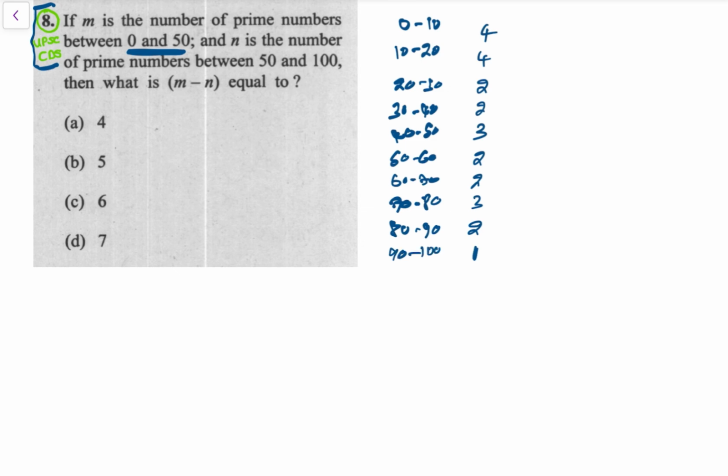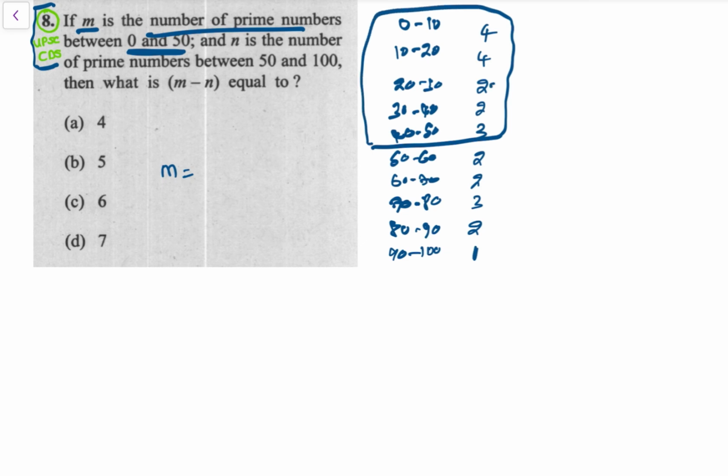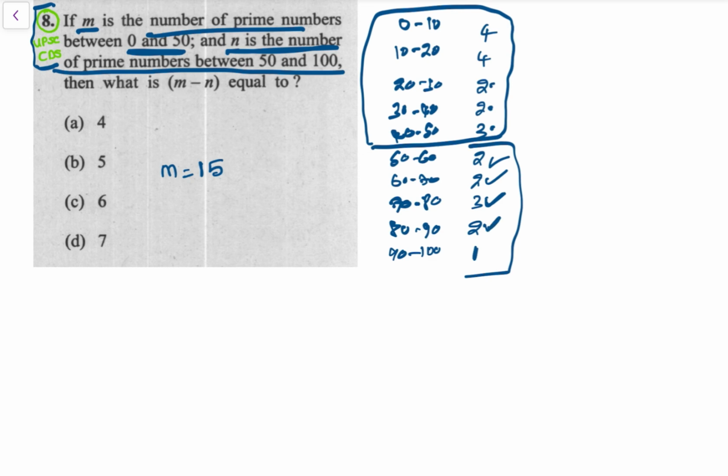So अब m is equal to number of prime numbers from 0 to 50, so 4 4 that is 8, 10, 12, 12, 15, so m is equal to 15. And n is number of prime numbers from 50 to 100, that is 2 plus 2 is 4, 7, 8, 9, 9 plus 1 is 10, so n is equal to 10.